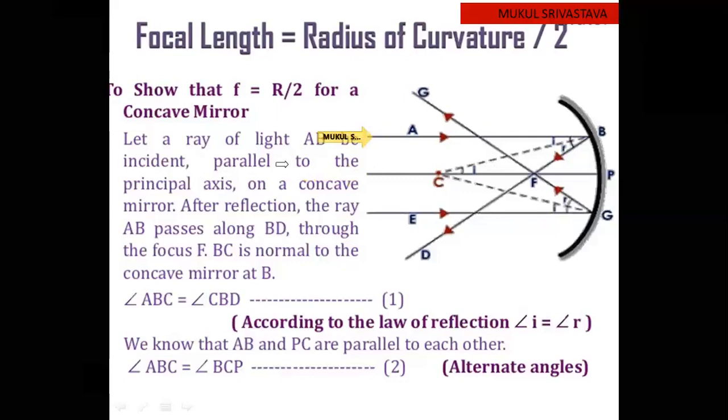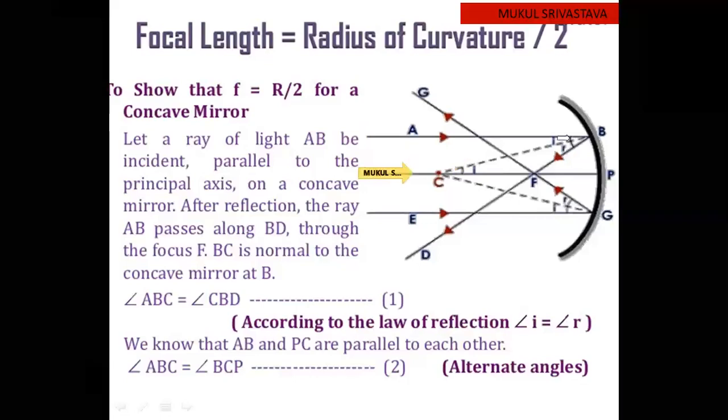This ray of light is incident on this concave mirror, and after reflecting it passes through the focus. Now this dotted line BC will represent the normal. This normal is always passing through the center of curvature. BC is the normal which is passing through the center of curvature.